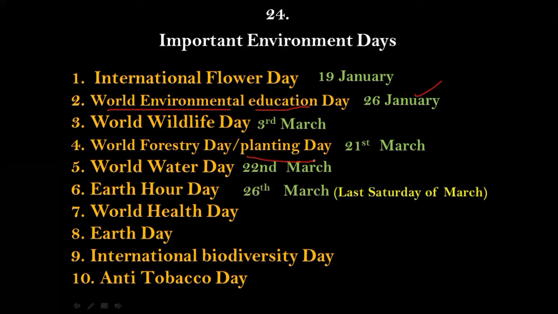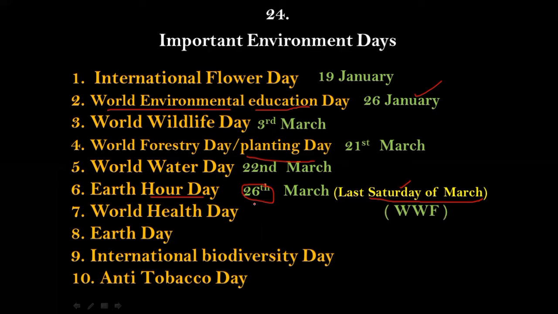We should keep in mind that the World Earth Hour is celebrated every year on the last Saturday of the month of March. So the date for the celebration of this Earth Hour will differ from year to year because it will be on the last Saturday of every March. And it is published under the initiative of WWF, which means Worldwide Fund for Nature.